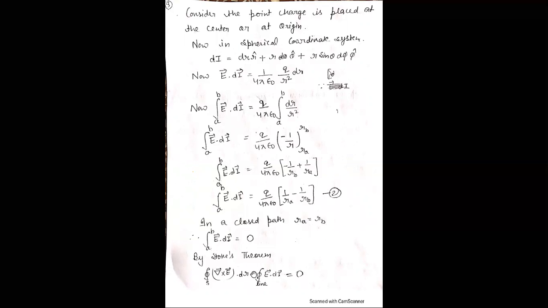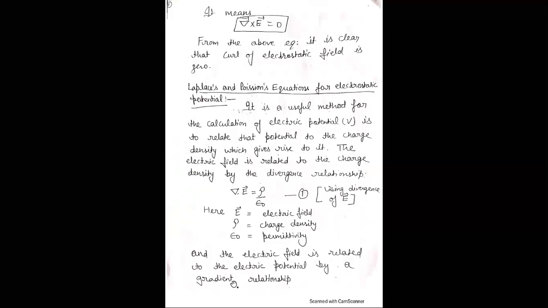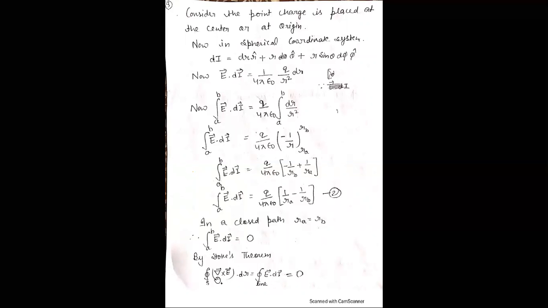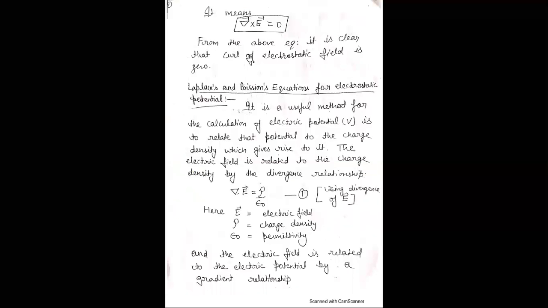According to Stokes theorem, the surface integral of the curl of any vector is converted into the line integral. Here the integral of E dot dl is equal to 0 from this equation. Therefore, del cross E is equal to 0. It means it is clear from the above equation that the curl of the electrostatic field is 0.